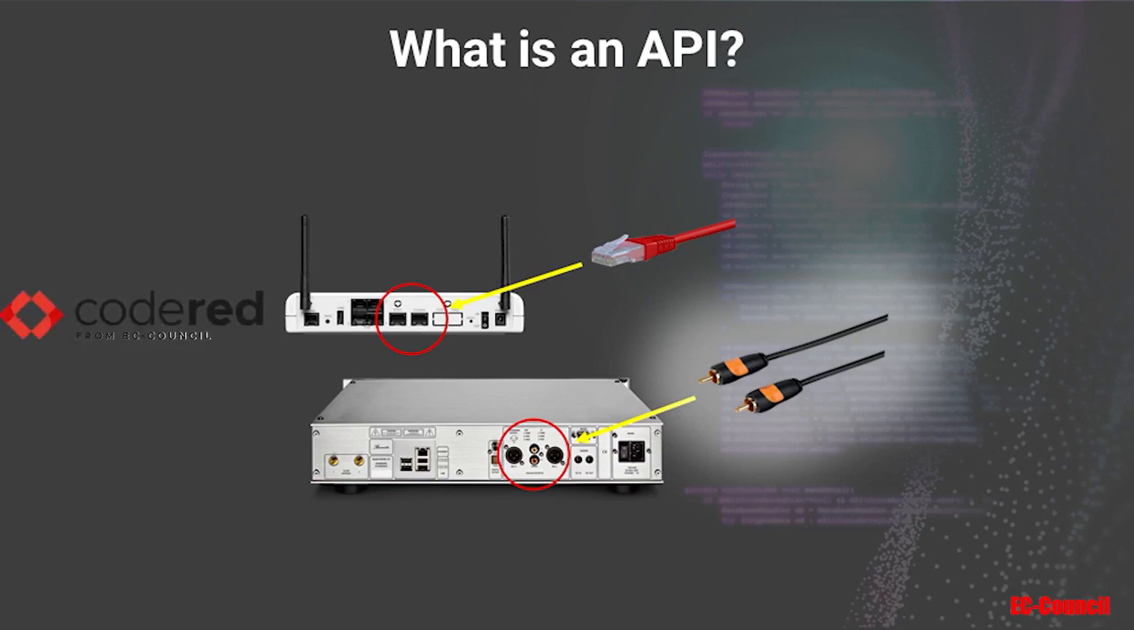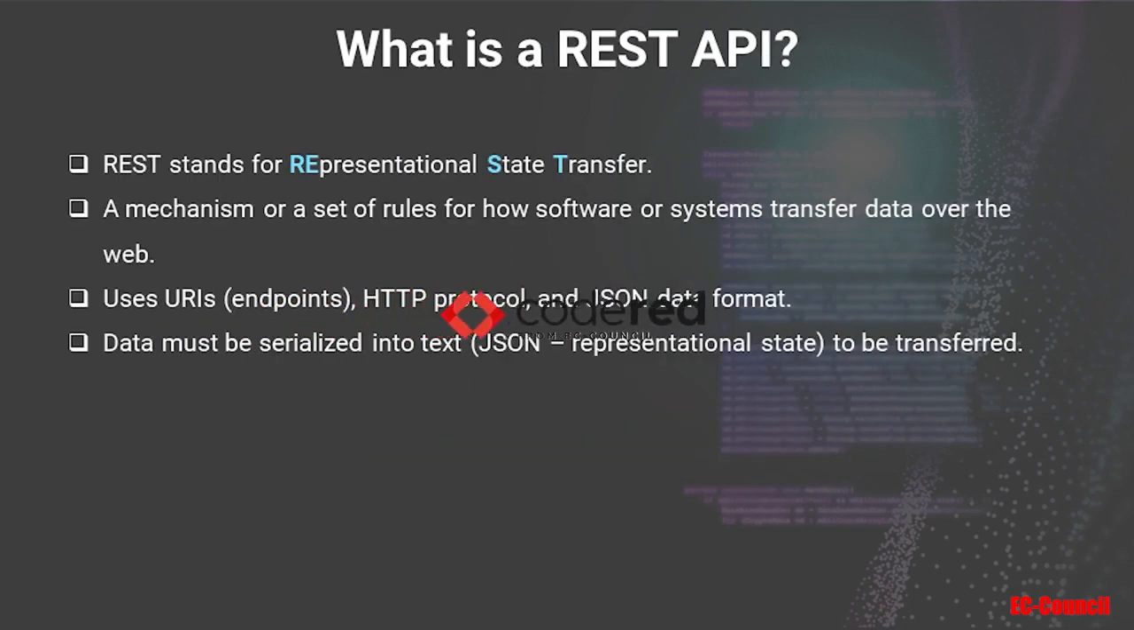So let's take a look at REST APIs. REST is the acronym for Representational State Transfer. So a REST API is really just a set of rules of how systems or software can transfer data over the web. And it uses URIs or URL endpoints, HTTP protocol, and the common JSON data format. Now, in order for data to be transferred over the internet or between systems, data must be serialized into actual text. So JSON is the standard format, and JSON is this representational state, which is the actual value of a certain data that needs to be transferred.